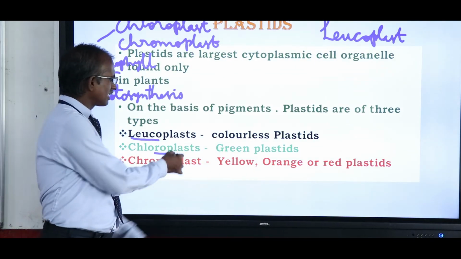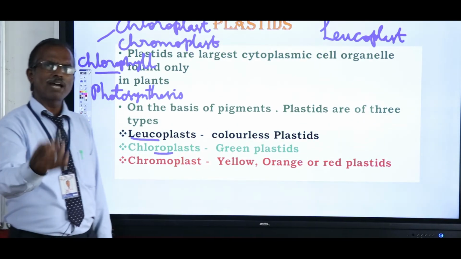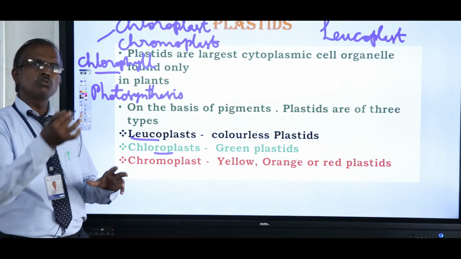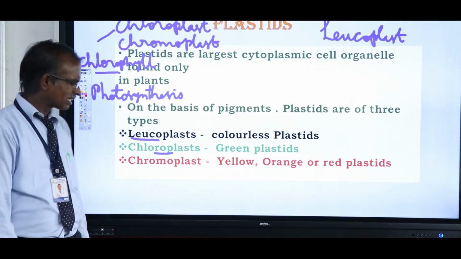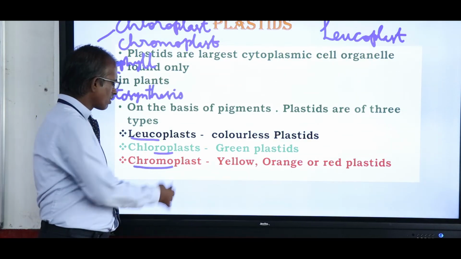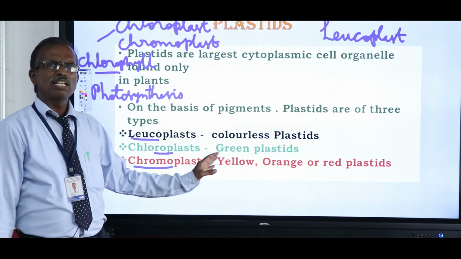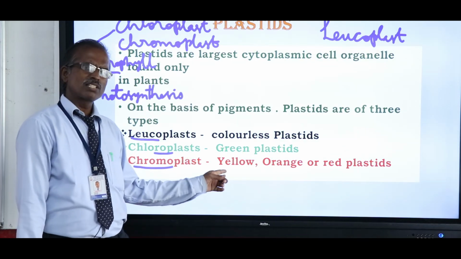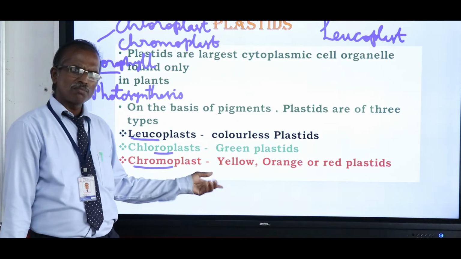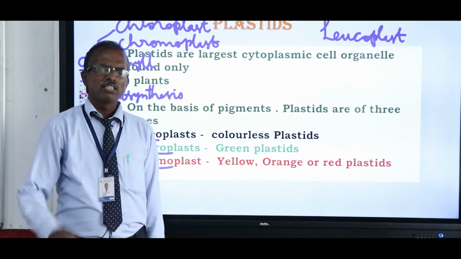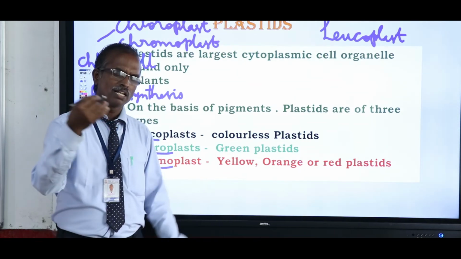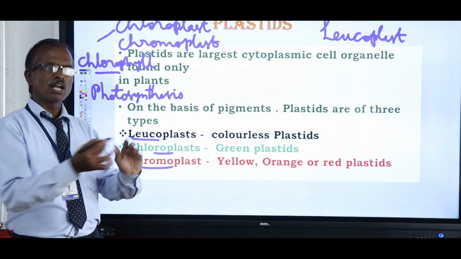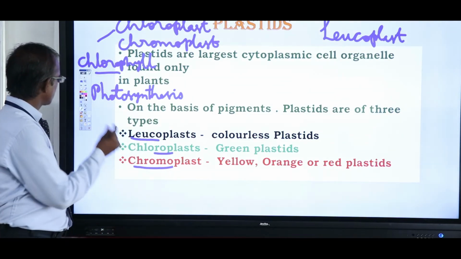Chloroplast is a green colored plastid which imparts the green color to the plant and helps in the synthesis of food material. Chromo means colored plastid. They have pigments other than green, namely yellow, orange, red. This helps to give color to leaves, fruits, flowers, seeds, etc.